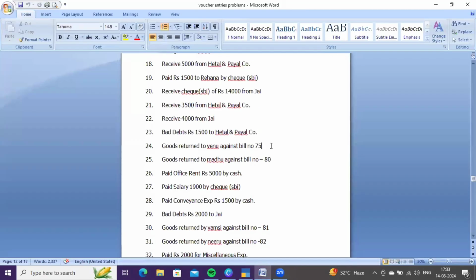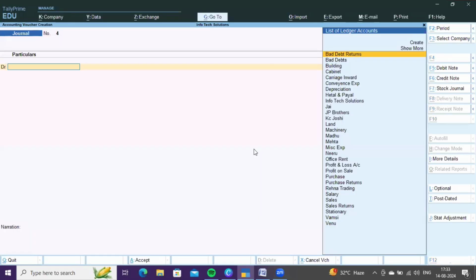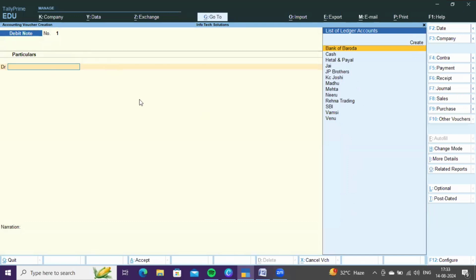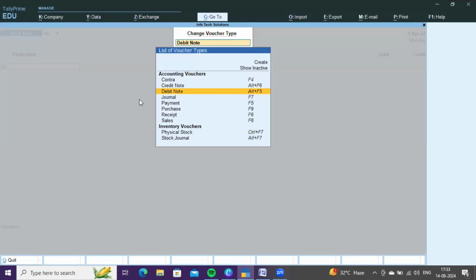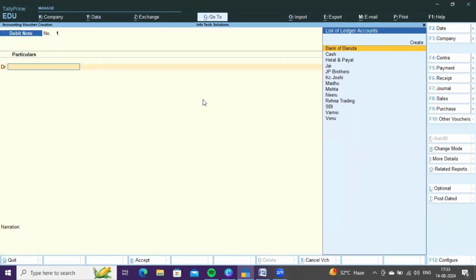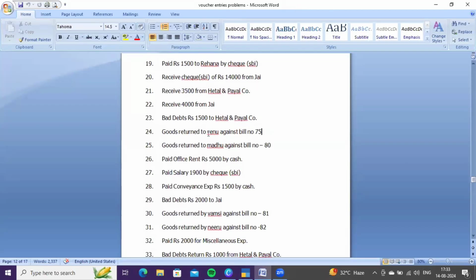Next, goods return to Venu against bill number 75. Here we are returning goods to Venu, right? It is nothing but purchase returns. It means earlier we purchased goods from Venu, and for some reason now we are returning goods to Venu. Alt plus F5 to access debit note, or press F10 in your keyboard to access the list of vouchers. In that you can select debit note. Here you need to debit Venu account because Venu is in the position of receiving.